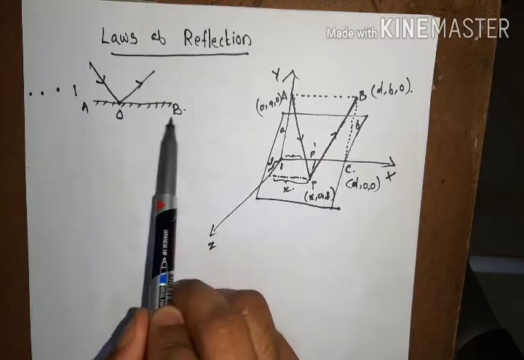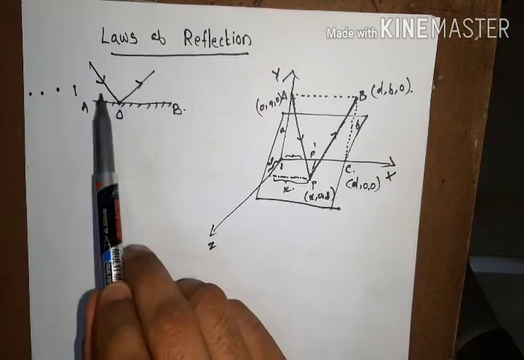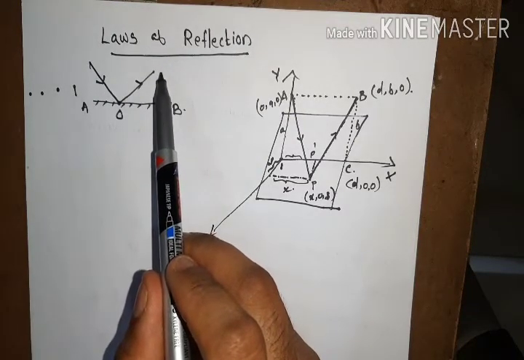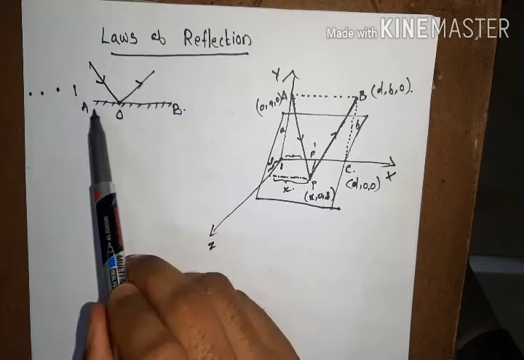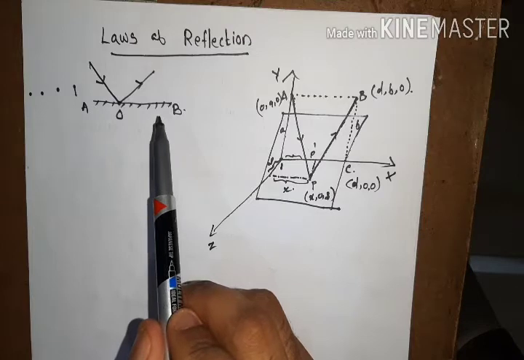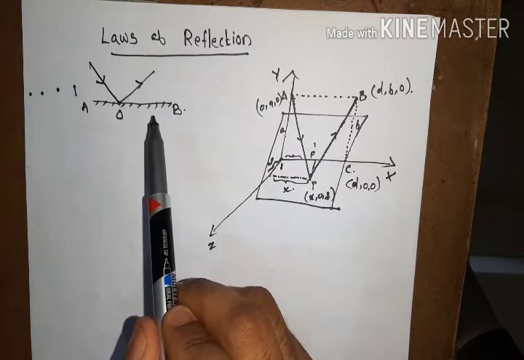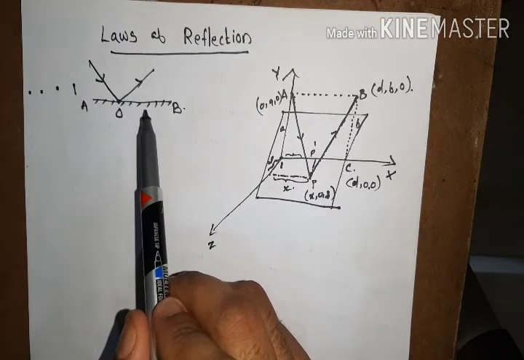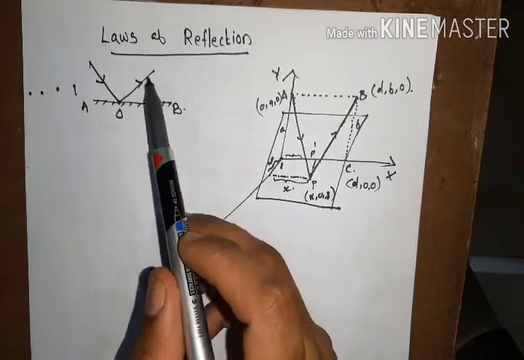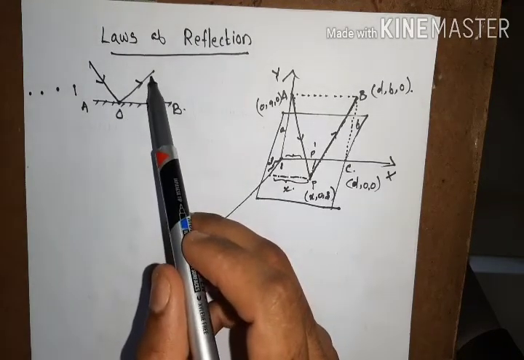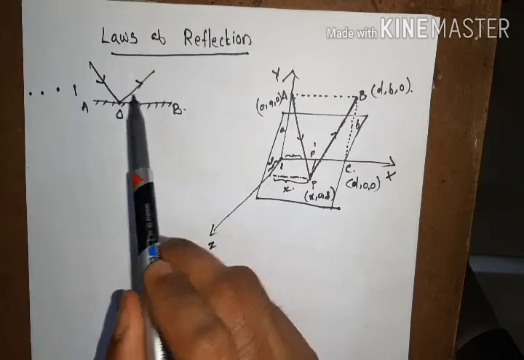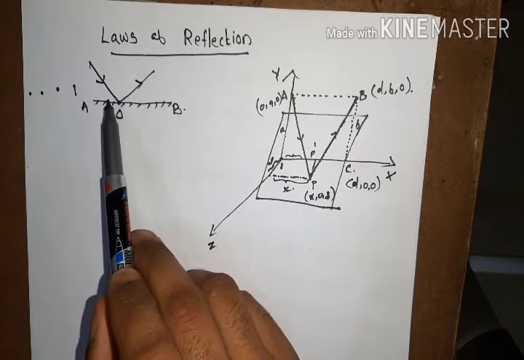But if AB is very smooth, then the intensity of the reflected light ray will be very high. We are all familiar with smooth reflecting surfaces such as mirrors and other spherical reflecting surfaces. In a smooth medium like a mirror, the intensity of the reflected light ray is almost greater than 90 or 95% of the intensity of the incident light ray.